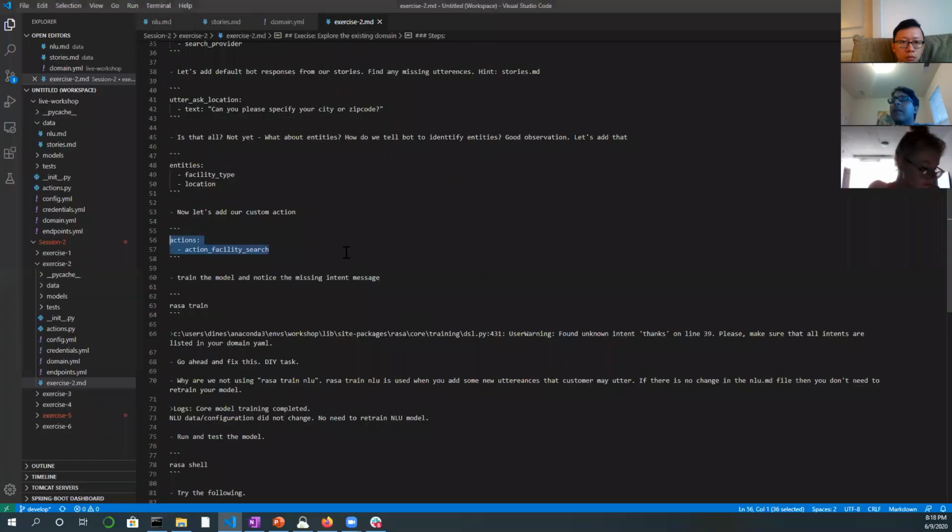And the next step is to train the model. Word fix this. This I've left as a DIY task for you. You guys can go and remove that. rasa train nlu I already explained.